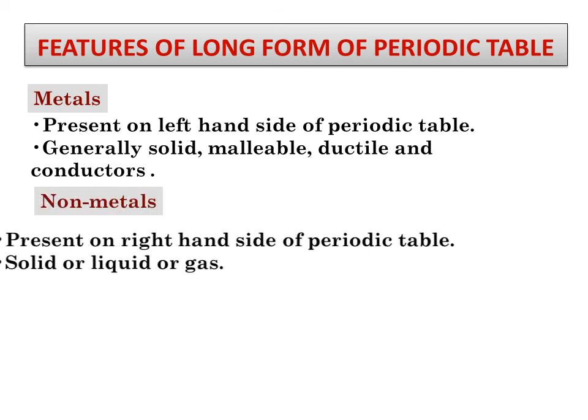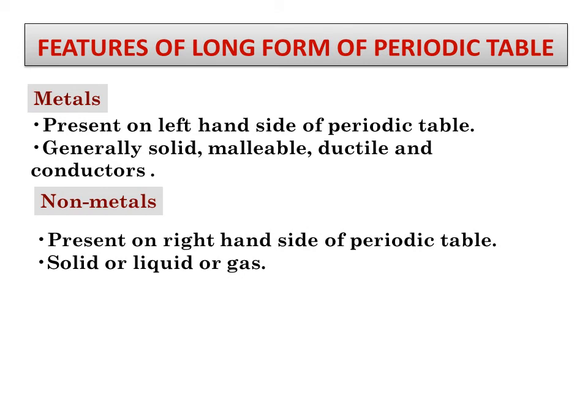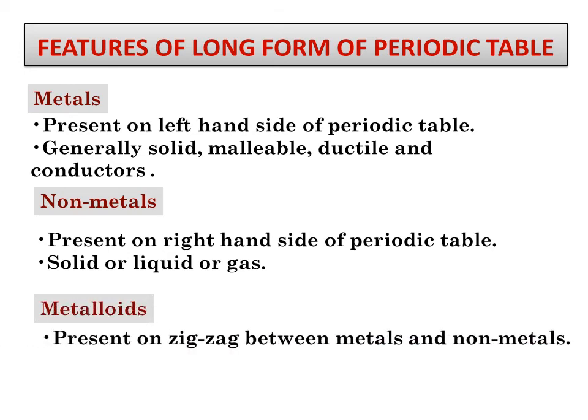Then there are the non-metals, present on the right hand side of the periodic table. They can be solid, liquid or gas. And the metalloids are present in a zigzag between the metals and the non-metals.